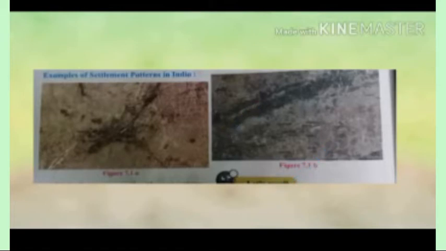The second question: which one is a nucleated settlement? The first one, figure 7.1a, is a nucleated settlement. And why? As I already explained, the settlements are concentrated into one particular place, so it is an example for nucleated settlement.